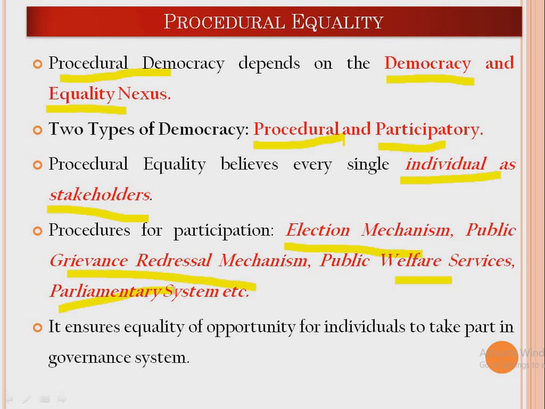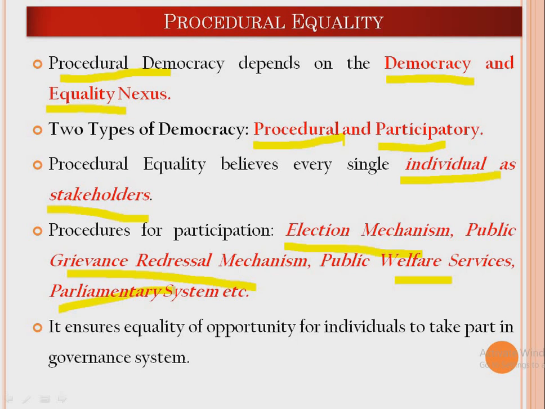So that is what I'm trying to say. The second one is the public grievance redressal mechanism. See, we have lots of public grievance redressal mechanisms. Probably we have heard about ombudsman kind of institutions. Certain Scandinavian countries, Norway and Finland, have public grievance redressal mechanisms where people can directly go to talk about their problems and find a solution to them. For example, in India we have Lokpal and Lok Ayuktas kind of institutions where people can go and talk about their problems. So these are the procedures by which people can ensure their equality.